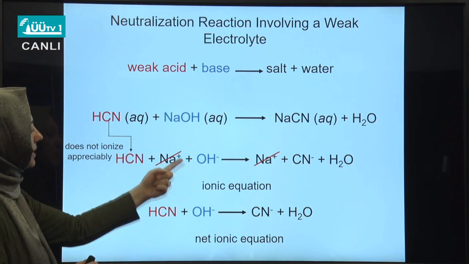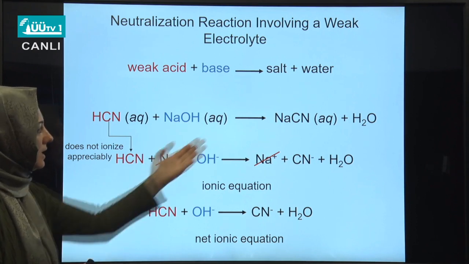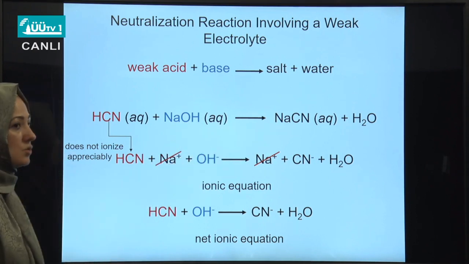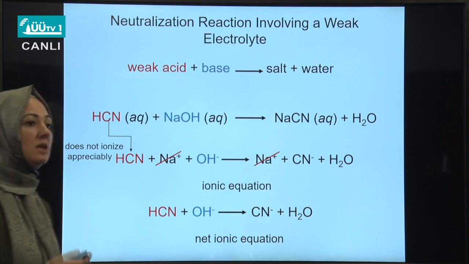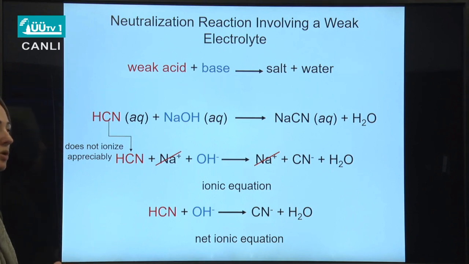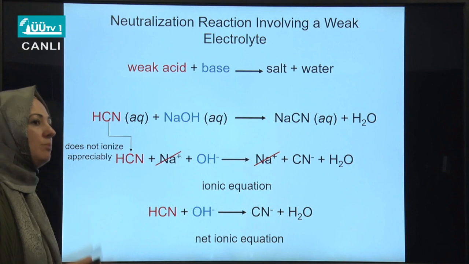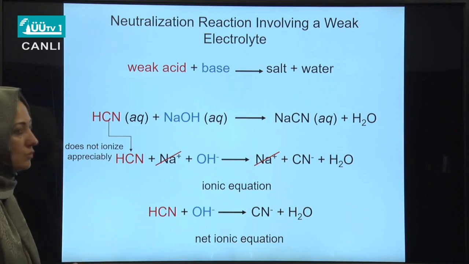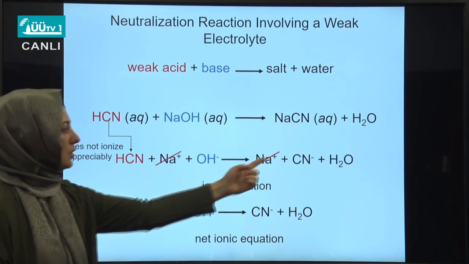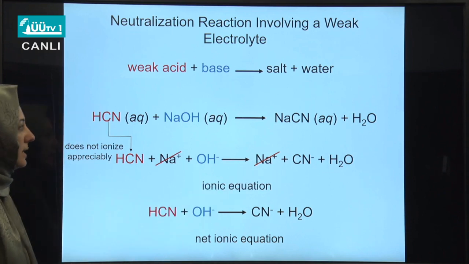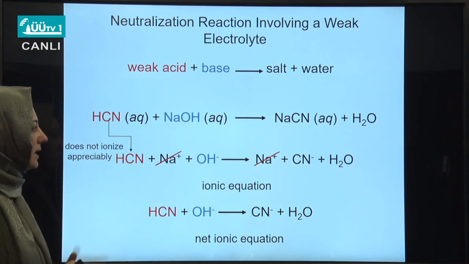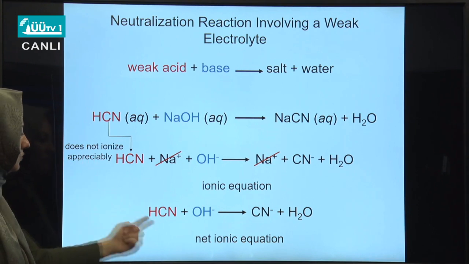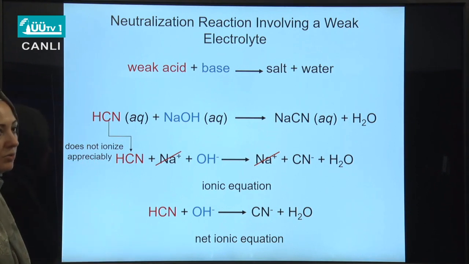So this is a strong base. We express it like ions, and sodium cyanide salt is also soluble in water like all sodium-containing salts, because we know that all alkali metal ion salts are soluble in water. So we can also separate sodium cyanide salt as sodium and cyanide ions, and in the end we end up with the net ionic reaction.